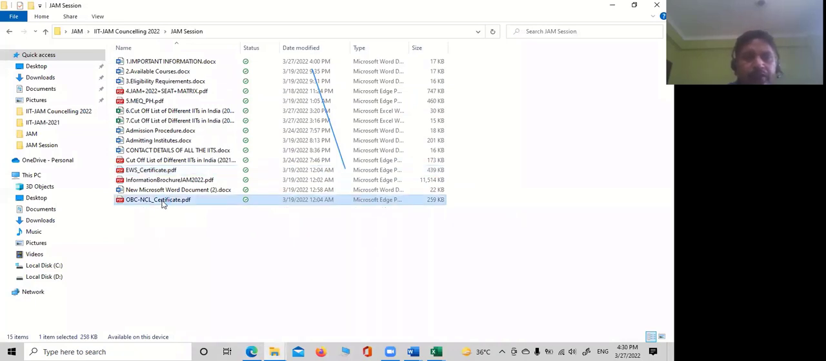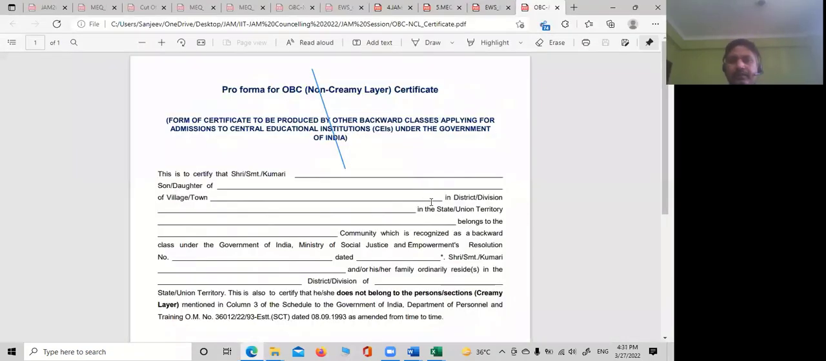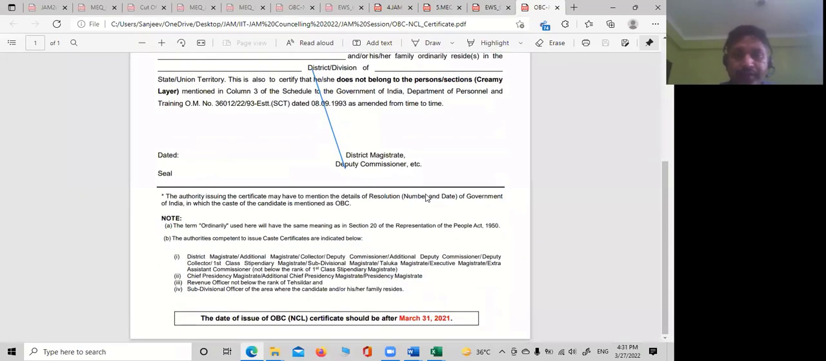And this is for the OBC non-creamy layer certificate. So even if you have filled your category as general, or now you feel that you can have this certificate because earlier you did not have the time to get it, you can have it, correct? So you have the option of changing your category.